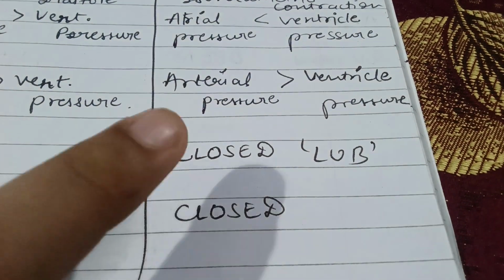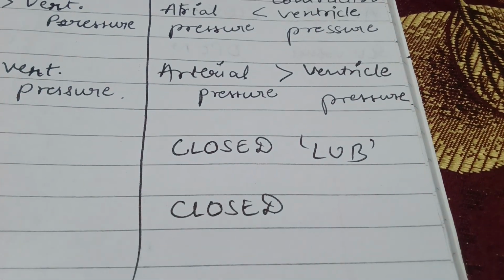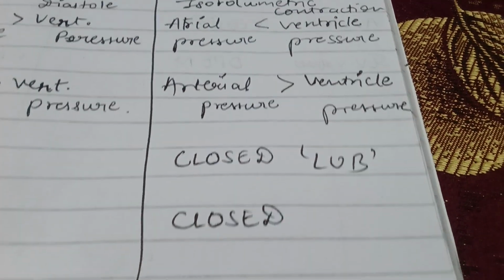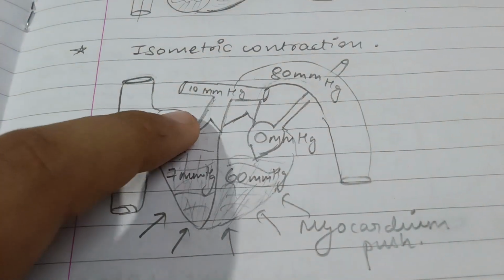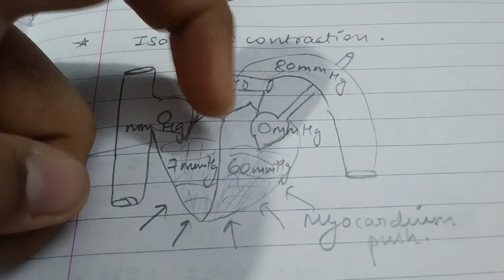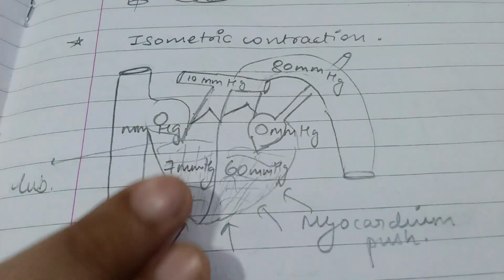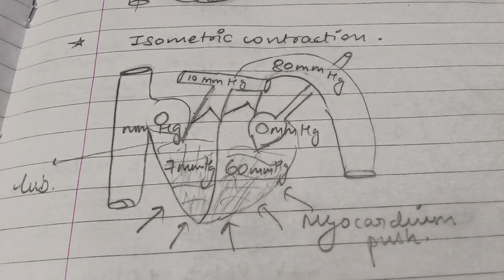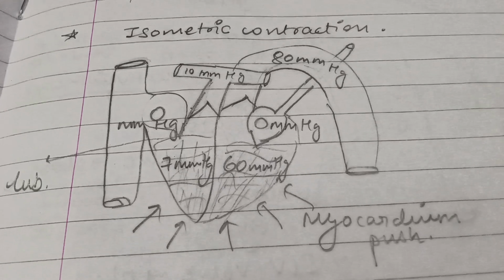And the AV valve is closed, which means the sound of lub will be produced. This sound of lub is produced when the AV valve closes, because we don't want the blood to go backwards. So the AV valve is closed and all the blood is collected, and the blood is not going into these two because the pressure is higher. This phase is called isovolumetric contraction, because no one is systoling and no one is diastoling, after the contraction of the atria.